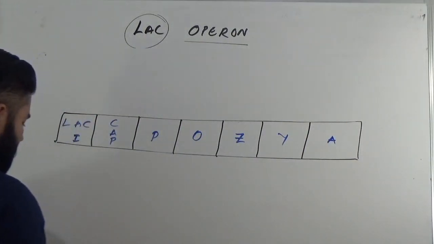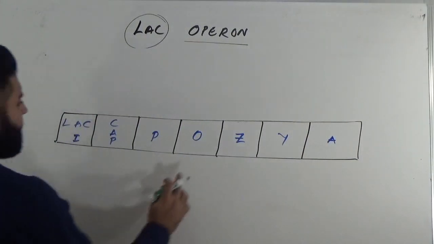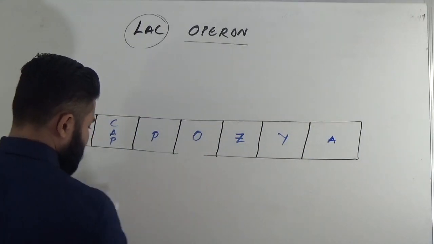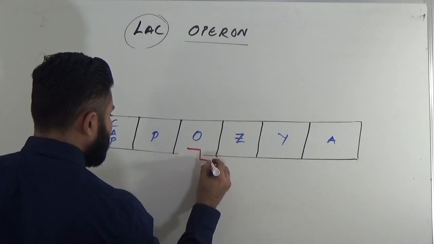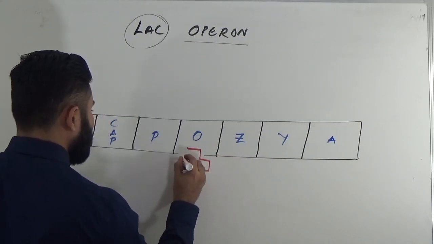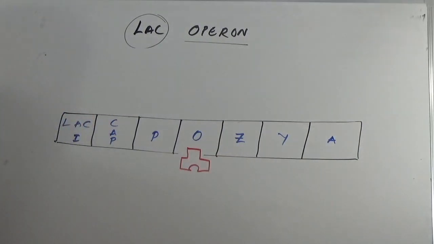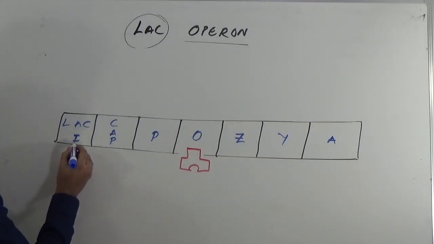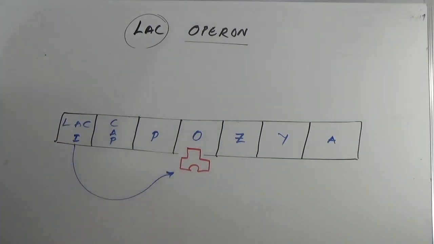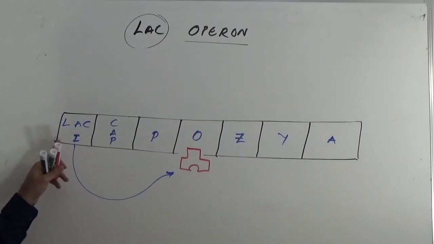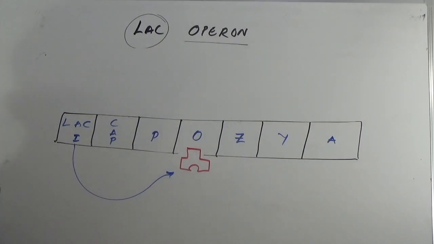Where is the repressor? A repressor protein is going to bind somewhere here. I just mentioned that this repressor protein synthesis is by the inhibitor, that is Lac I. Lac I stands for inhibitor, which is taking part in the synthesis of the repressor protein.